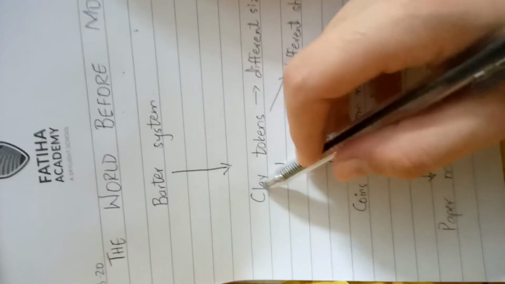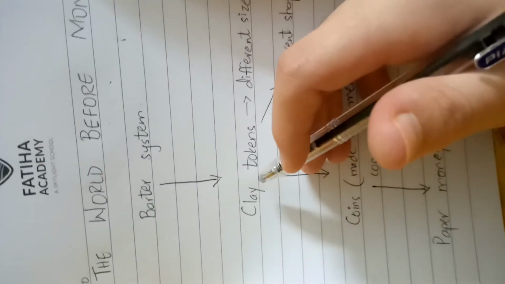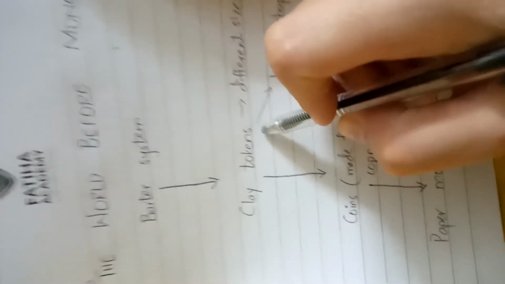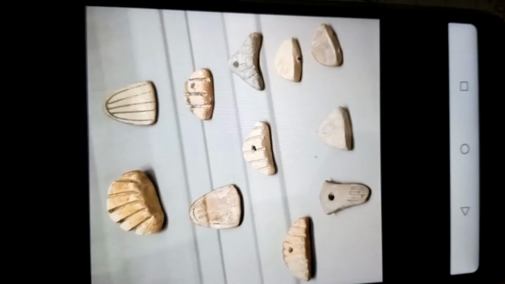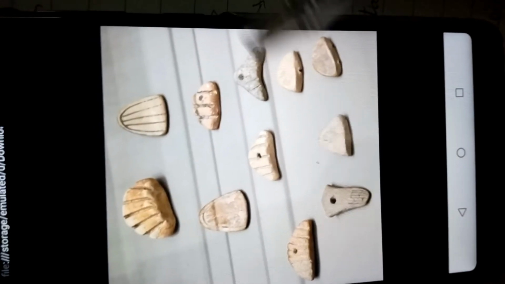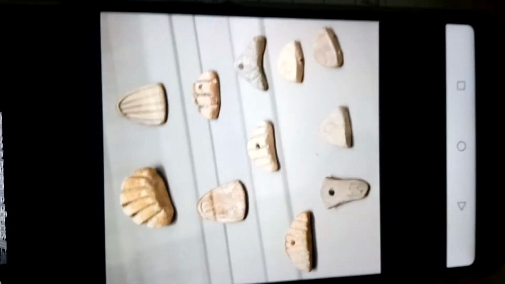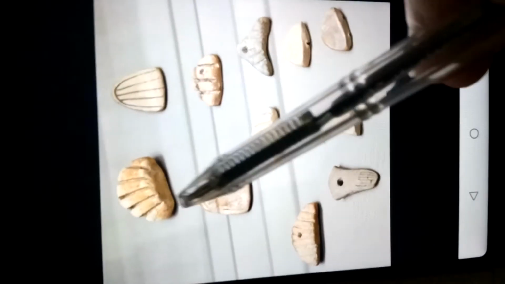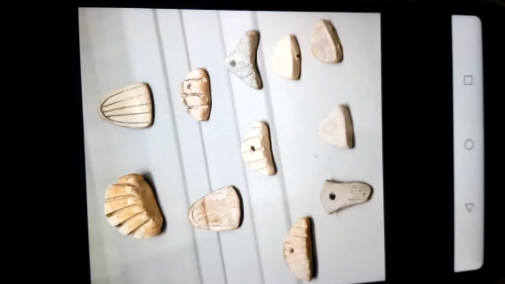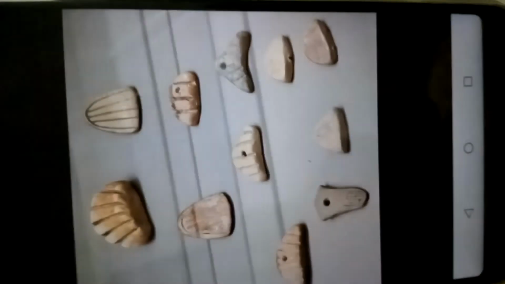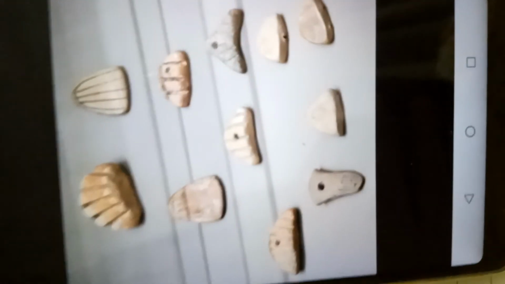Then came another way of buying goods or buying anything, that was clay tokens. Now here is an example of these clay tokens. You can see that they are present in different shapes and in different sizes. Some are small, some are large.